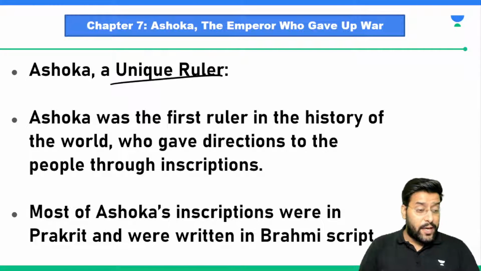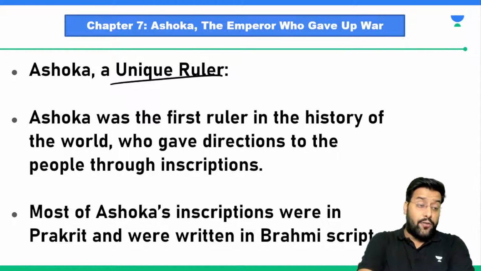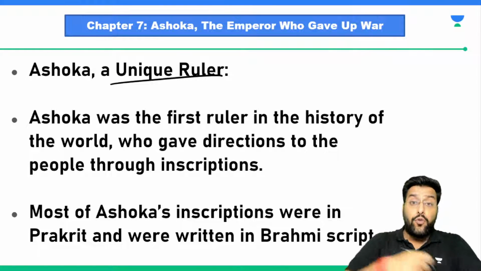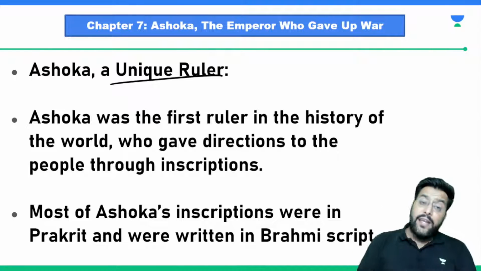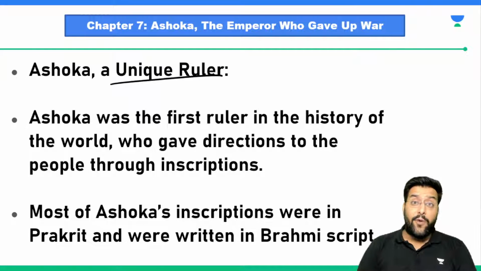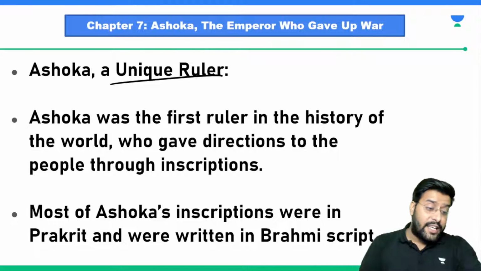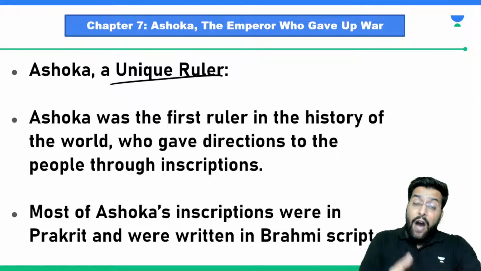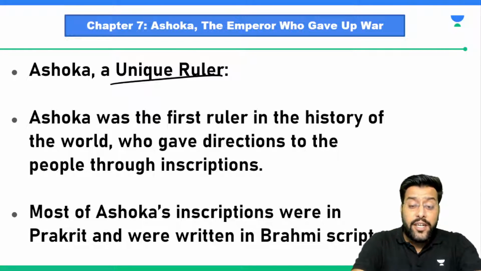Sir, what made him different was this: every ruler fought a battle, he fought a war, and what was the war fought for? To conquer, to capture an area. In a similar manner, King Ashoka also went to fight a war. The war was known as the Battle of Kalinga. He went to fight that battle so that he could get hold of a certain area, but after winning the battle, he gave up that conquest. He no longer wanted to capture that area.